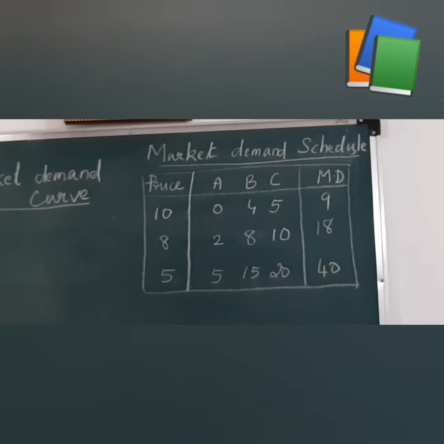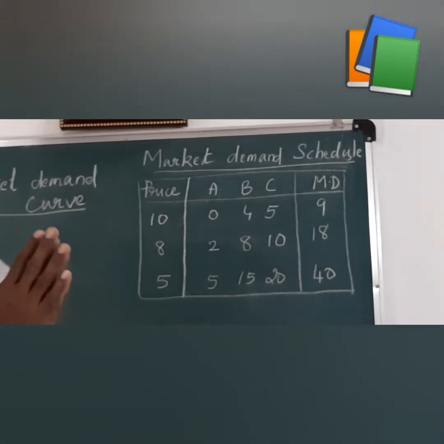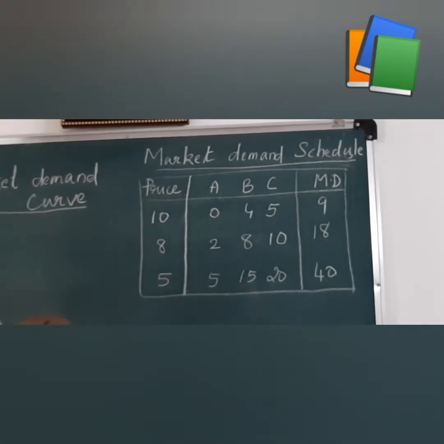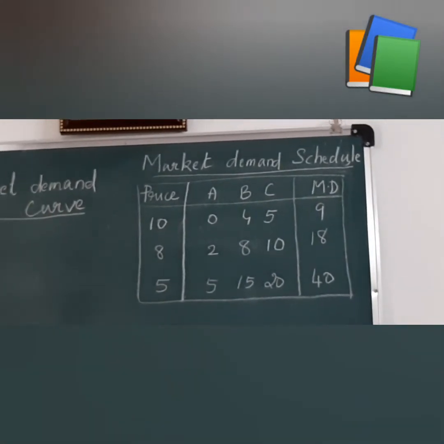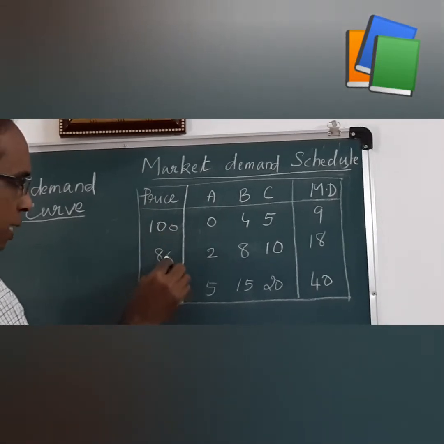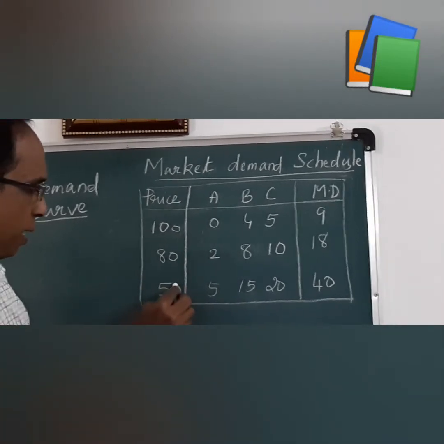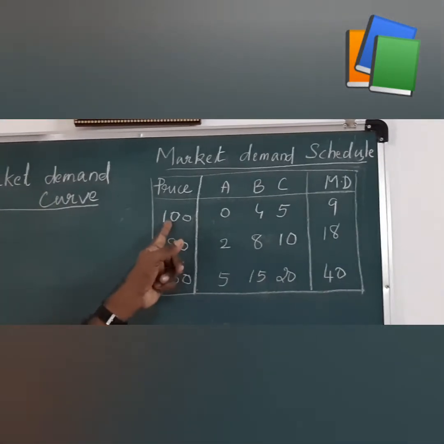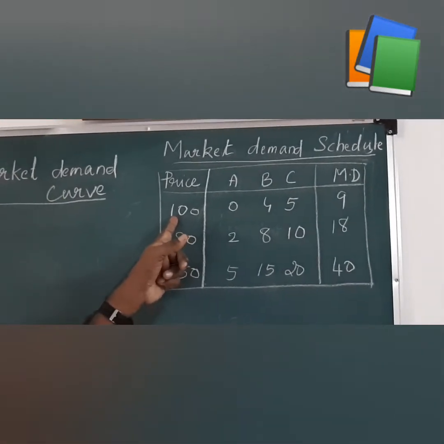Now let us explain the market demand. Suppose the price of apple is 100, 80 and 50. At rupees 100, the price of apple in the market is 100.